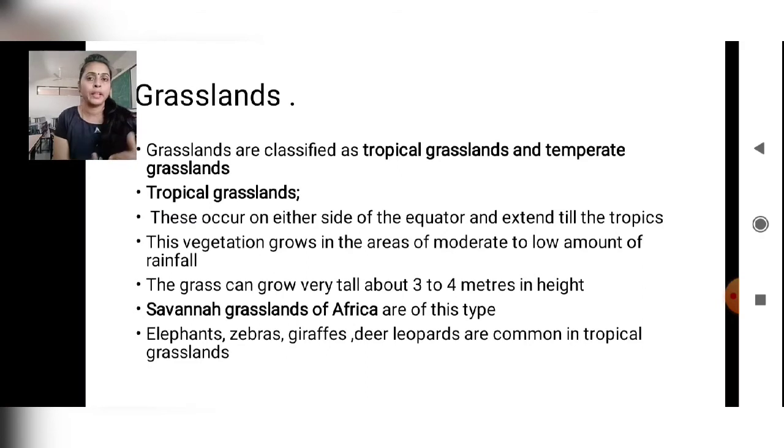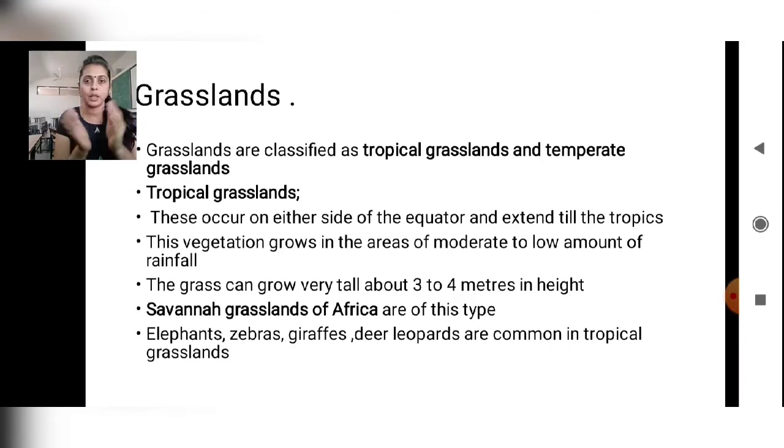Now let's come to the main topic, the grasslands and its features. Grasslands are classified as tropical grasslands and temperate grasslands. As I told you, they are subcategorized. Let's now move on to tropical grasslands. These occur on either side of the equator and extend till the tropics.